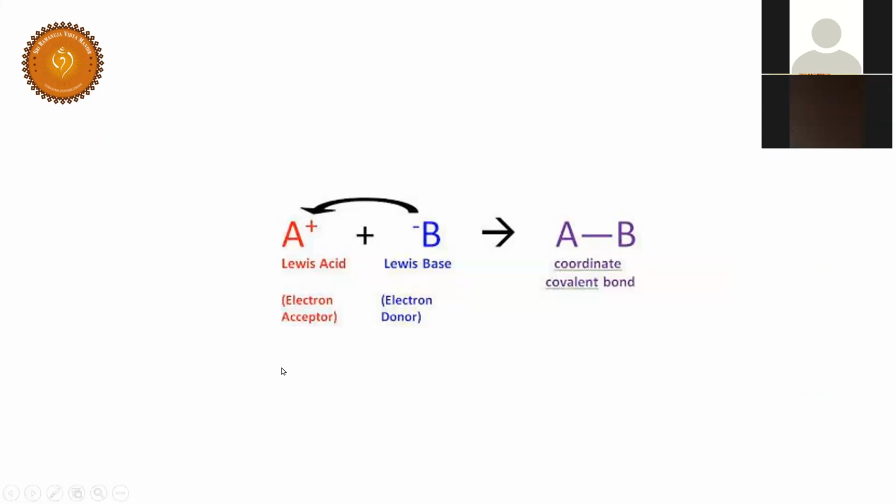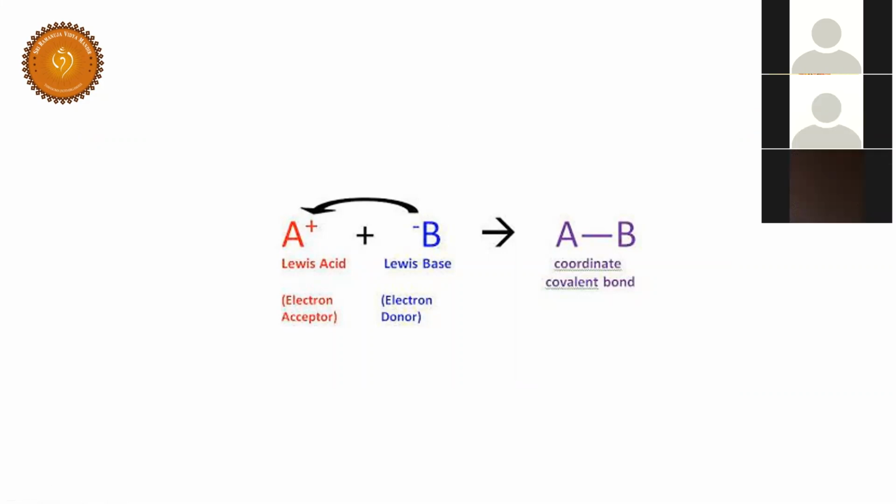Students, Bronsted explained the acid-base concept on the basis of a proton. Now, Lewis has explained the acid-base concept on the basis of electrons. It is an electronic concept. So the protonic concept is given by Bronsted and the electronic concept is given by Lewis.